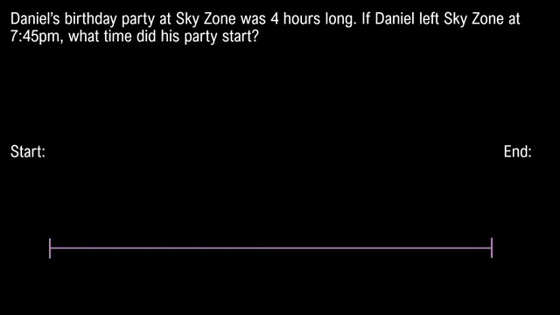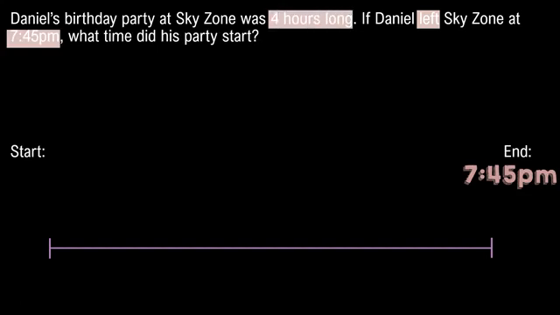Daniel's birthday party at Sky Zone was 4 hours long. If Daniel left Sky Zone at 7:45 p.m., what time did his party start? When I read this word problem, I see that I'm trying to find what time his party started. So that means I don't know that part. I do see that Daniel left Sky Zone at 7:45. So I can put that for my end time. His party was 4 hours long.